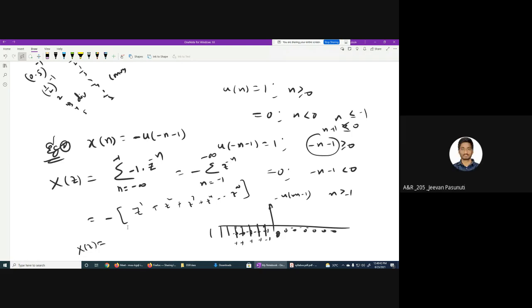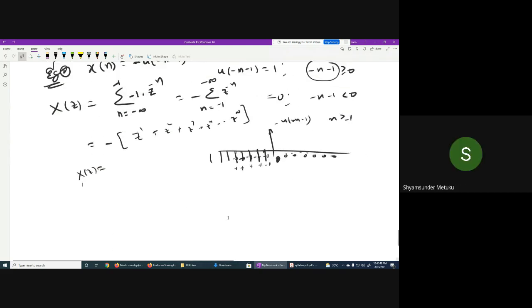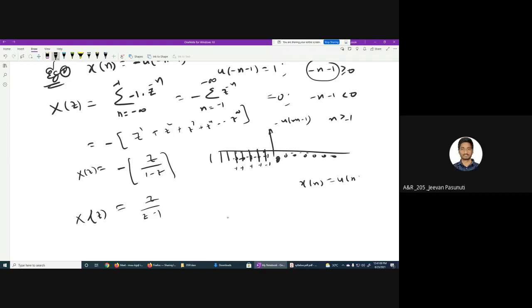What is the final result? z by 1 minus z. So ultimately what do you get? z by z minus 1. Now you can see the previous result for x of n is equal to u of n was the same, z by z minus 1. So try to remember this.